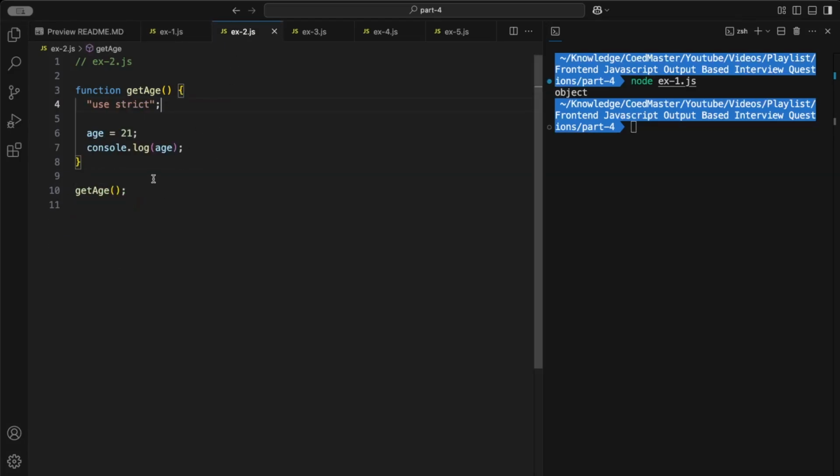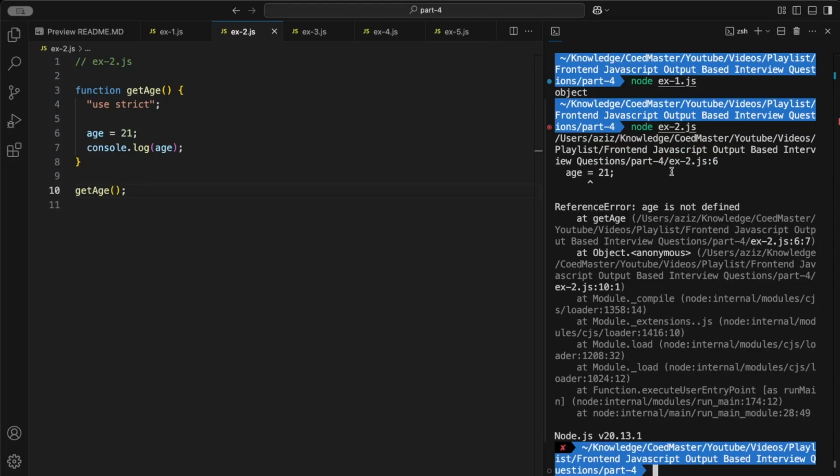Over here again we have a function getAge, and this time we are running this function in strict mode. Okay. So what happens when we call this function? Let's run the program and see the output. So you can see that we are getting a ReferenceError: age is not defined. Why is it so? Why are we getting this error? Let's investigate the reason.